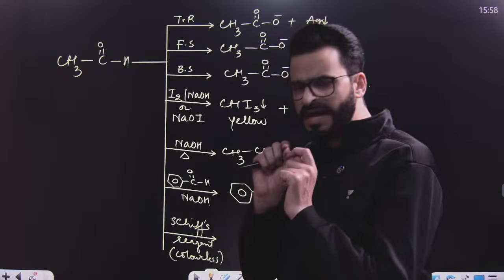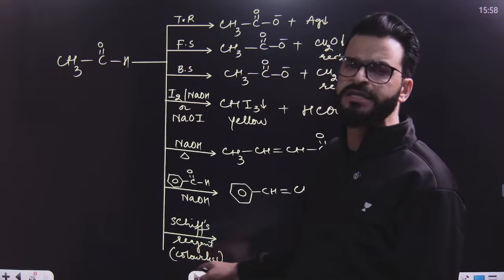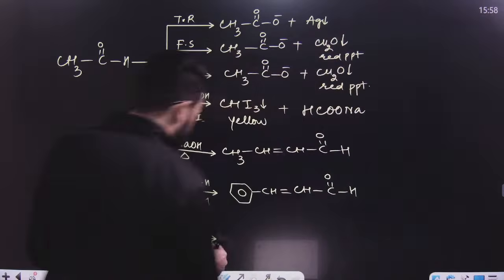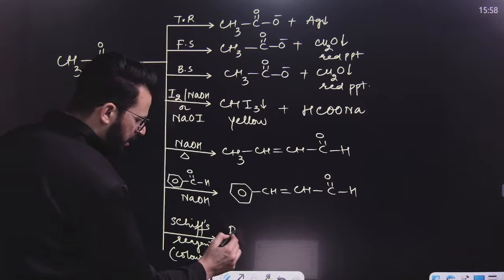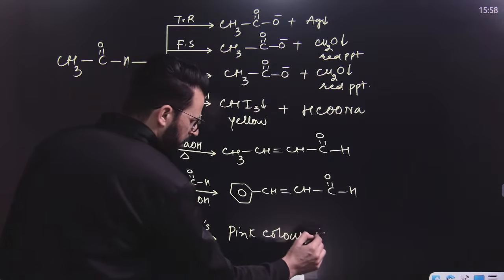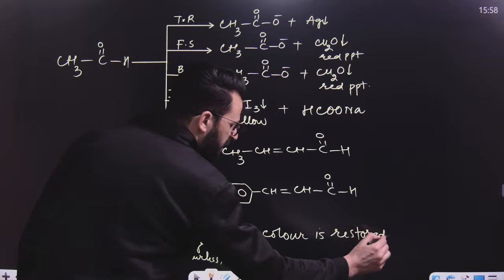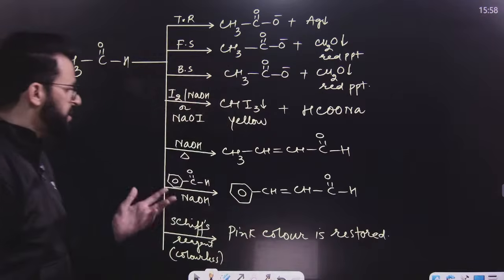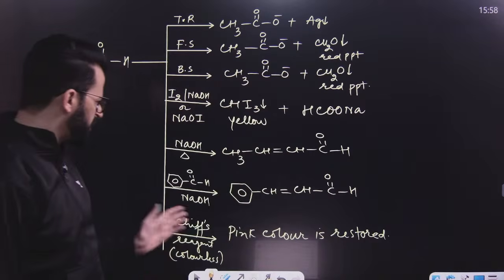But after passing sulfur dioxide to that dye, it becomes Schiff's reagent, that means colorless. When this colorless Schiff's reagent is treated with aldehyde, remember, pink color is restored. That means this reaction can be used as a test, a distinguishing test of aldehyde from ketones, under the name Schiff's test.